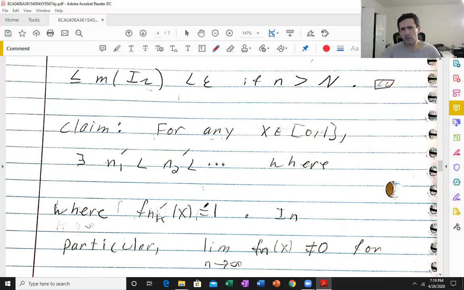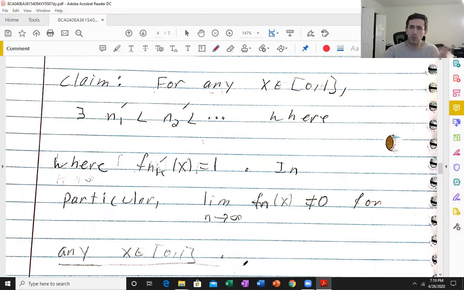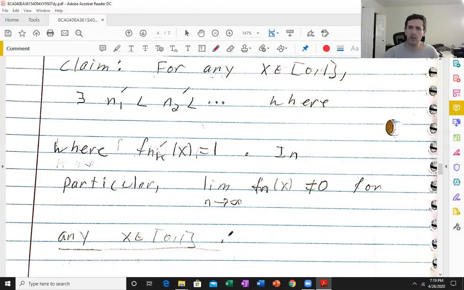So, if I can do this, then obviously this limit is not 0. So f_n converges to 0 in measure, but miserably fails to converge to 0 pointwise for any x in 0 to 1, not just some x. For any x, this does not converge to 0 pointwise.